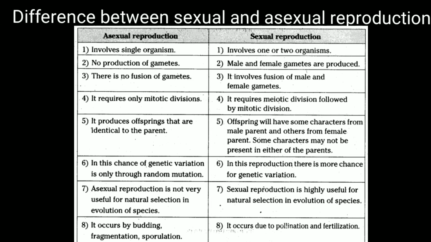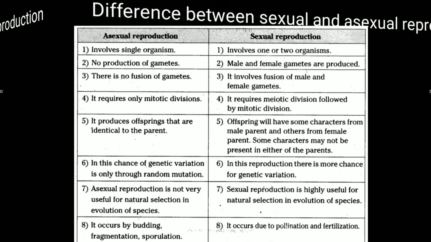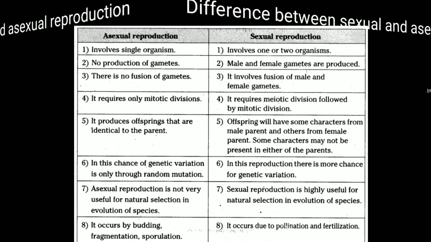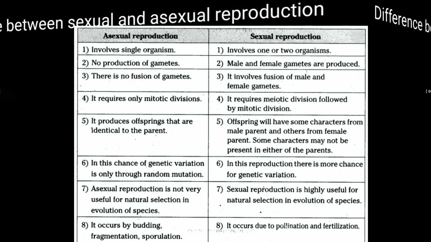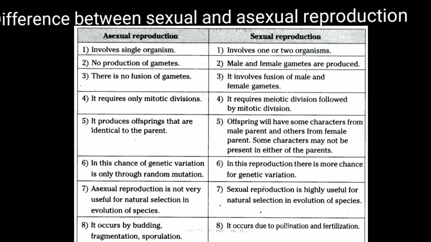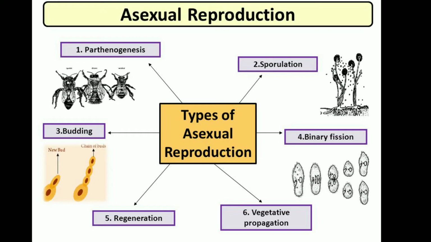And sexual reproduction occurs due to pollination and fertilization. Dear, now we'll start with the asexual reproduction and different methods of it. Now, let's start the asexual reproduction.